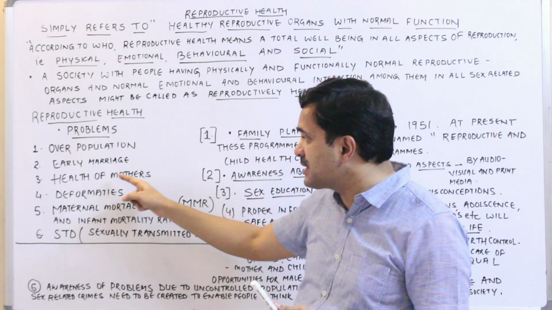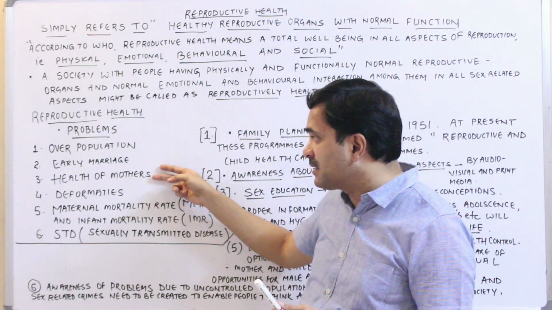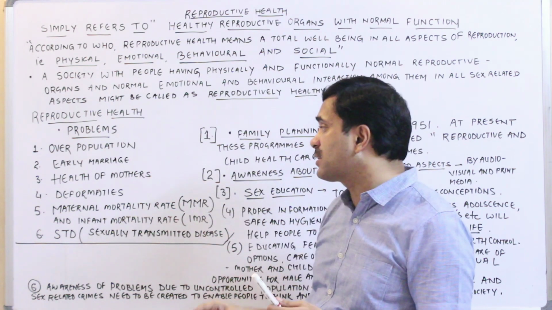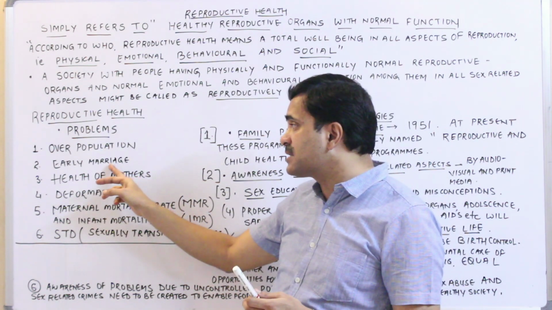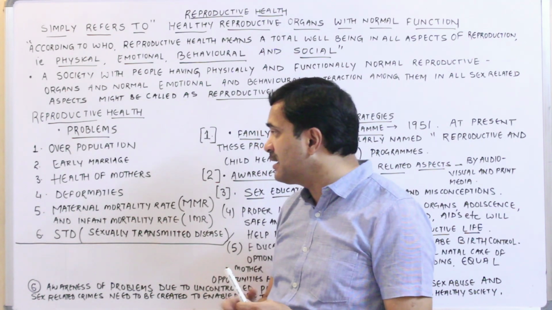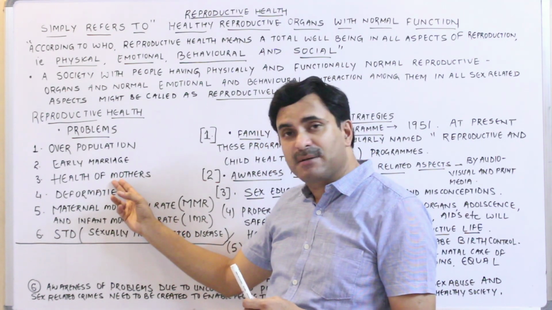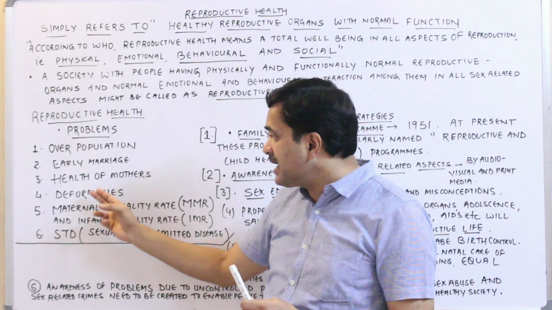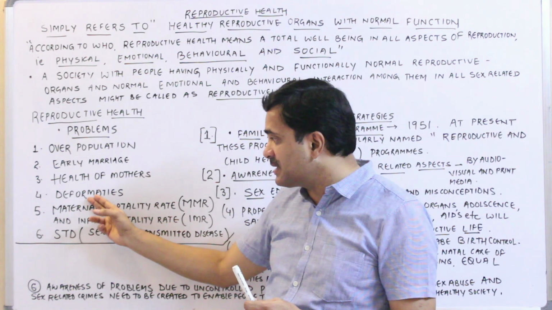The third point is the health of the mothers. If a girl is married at an early age, at the age of puberty, then that mother may suffer from many diseases. And the fourth is deformities.